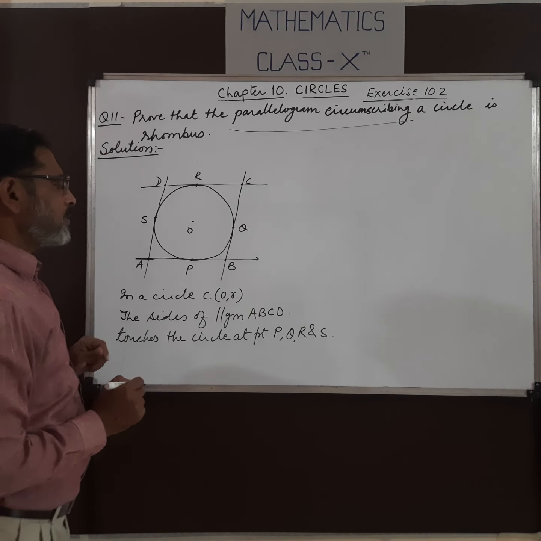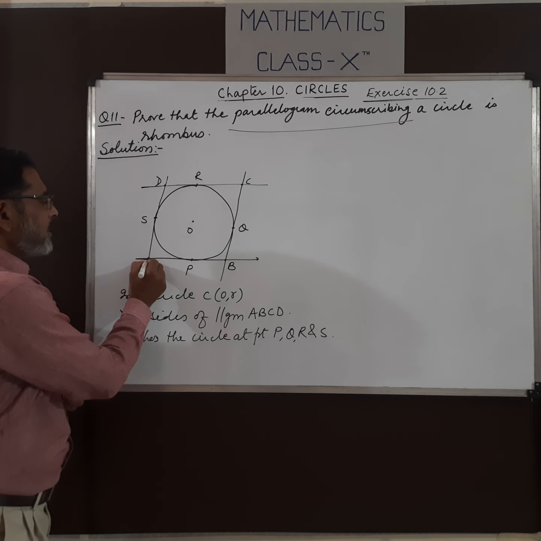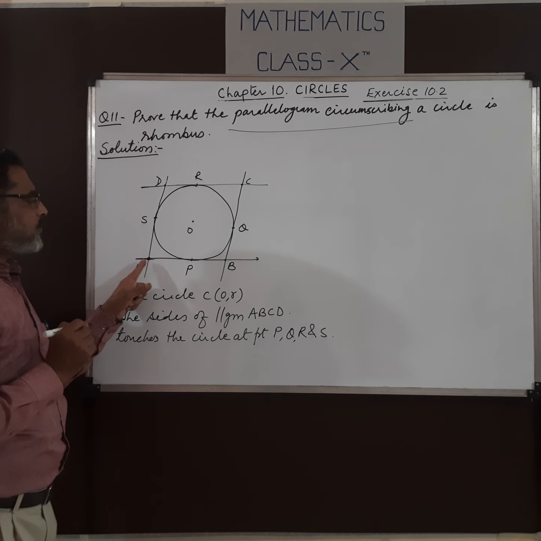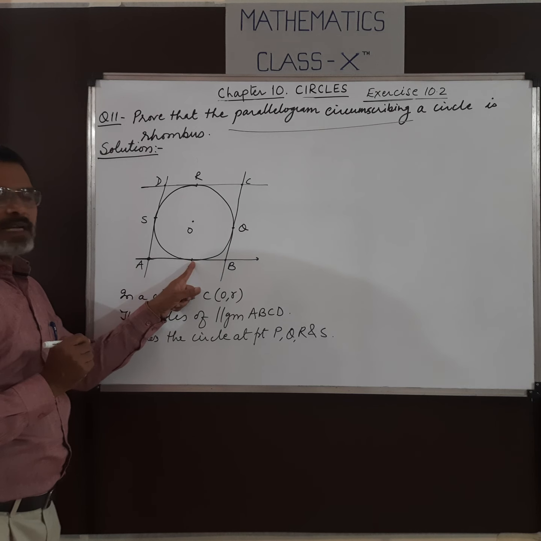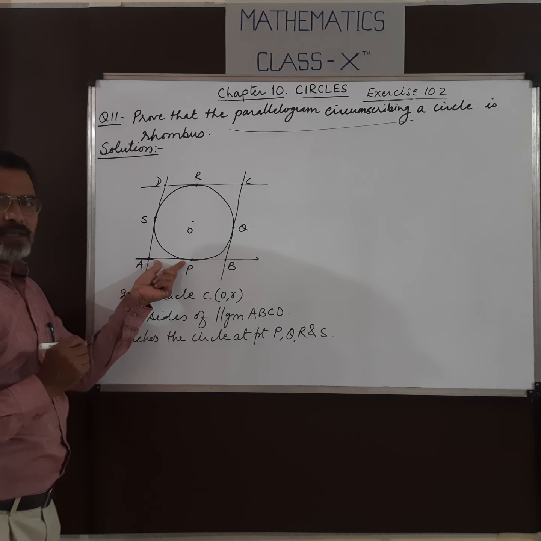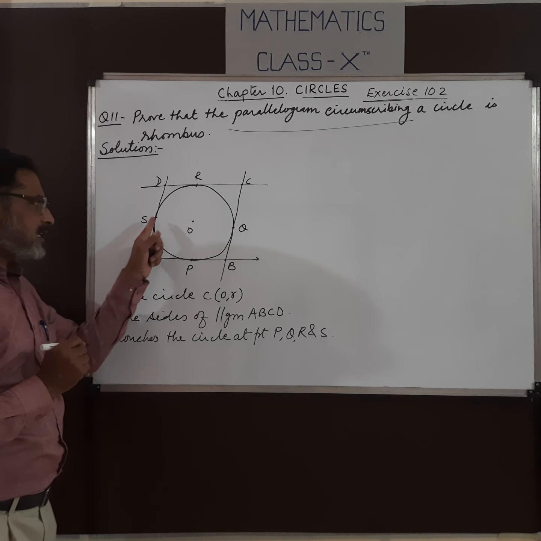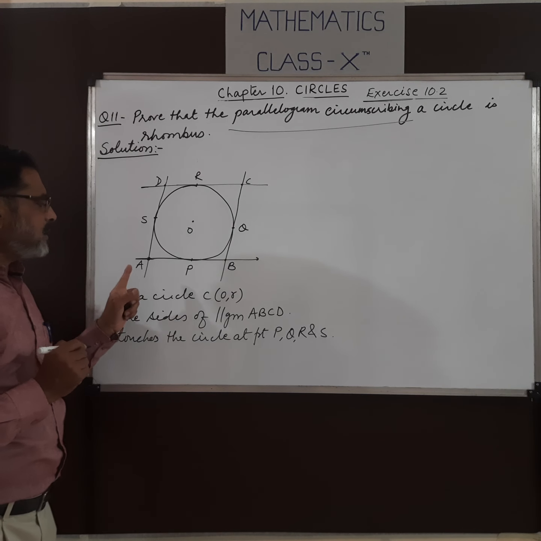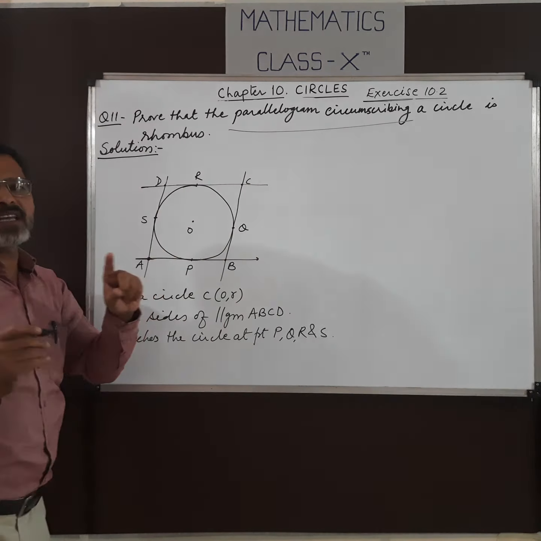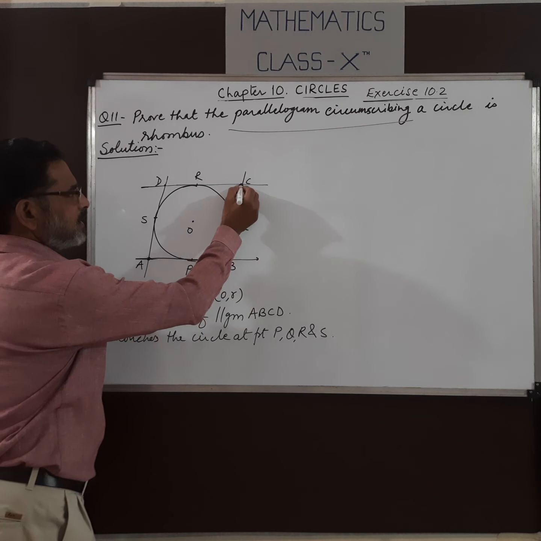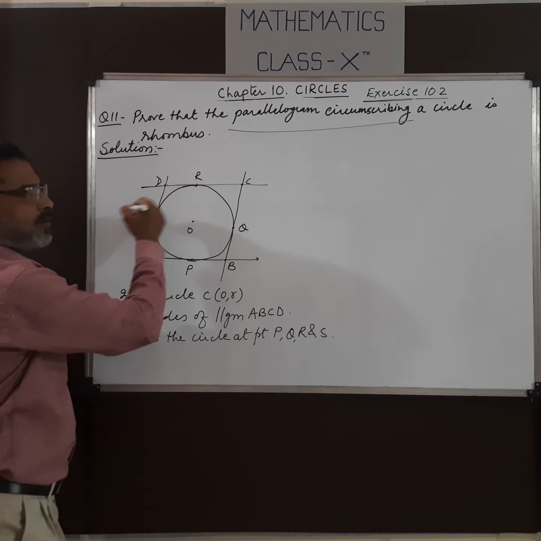Now look here. From vertex A, AP is a tangent and AS is a tangent. Means points A, B, C and D are the external points from where we draw the tangents. From here you have drawn these tangents.